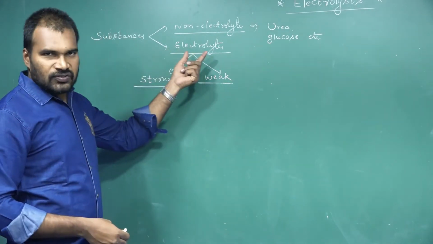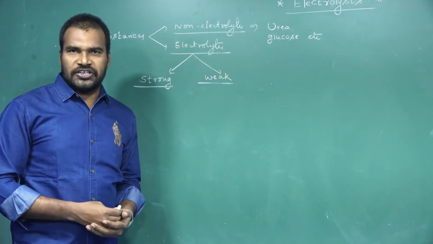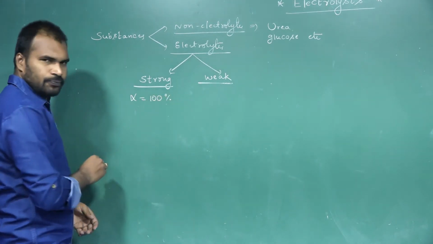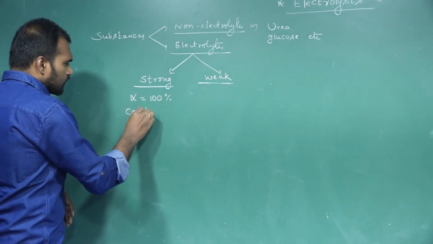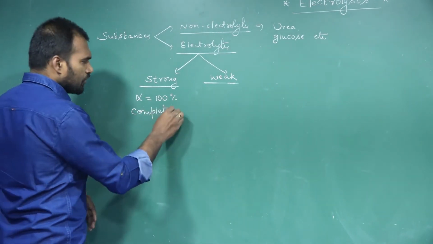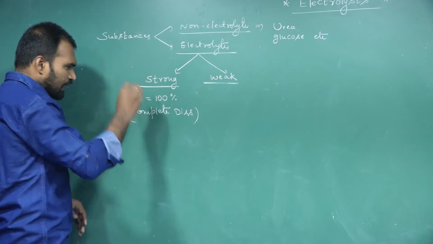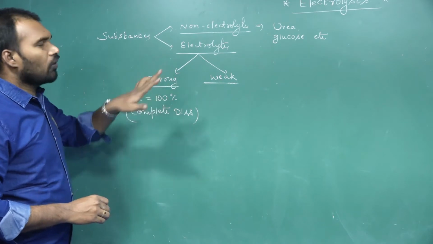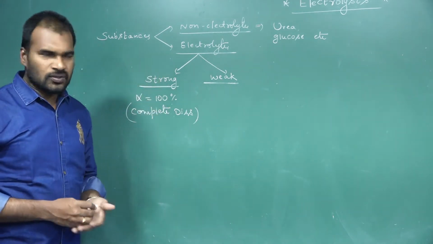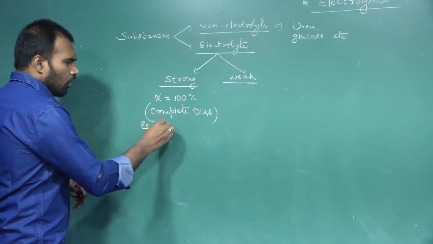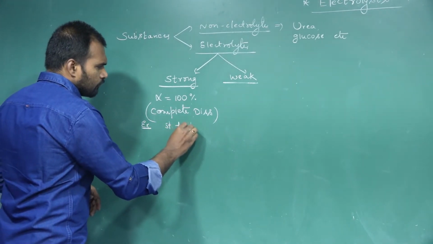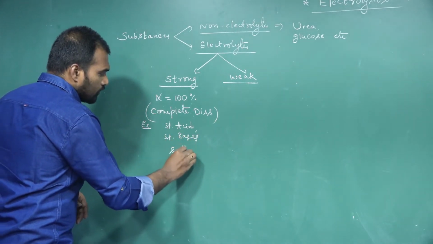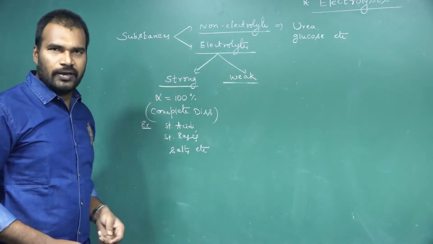Suppose the electrolytes are completely dissociated, meaning 100% dissociation, degree of dissociation is 100%, the whole substance dissociates into ions. Here there is complete dissociation. Then we call that substance a strong electrolyte. Examples for strong electrolytes: almost all strong acids, all strong bases and almost all salts.